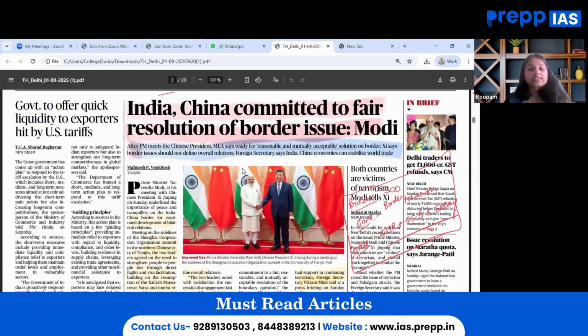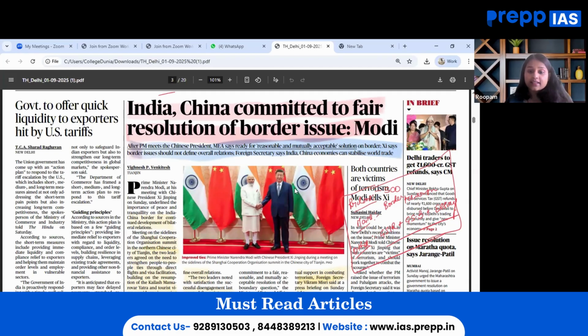For mains perspective, the same article is to be seen from the lens of India-China border management, balancing border dispute with cooperation, terrorism as a common ground for diplomacy. This can be linked with other GS papers as well, wherein essay can be quoted from putting an argument like border and security issues nowadays in a multipolar world. So in this manner, this article is to be seen holistically.